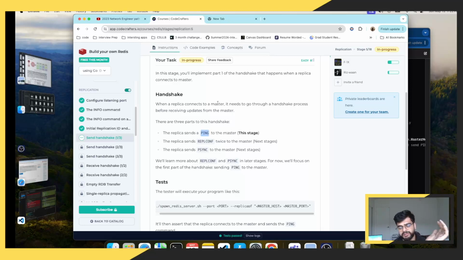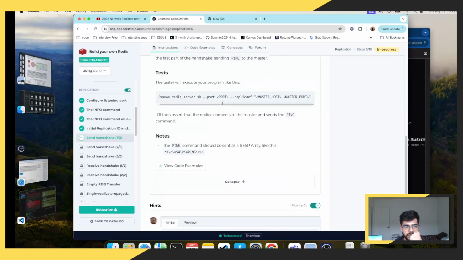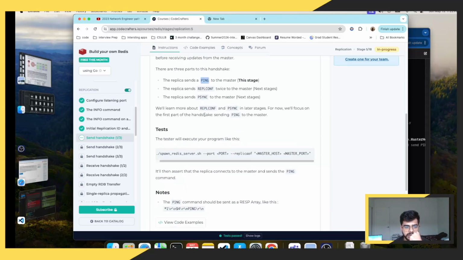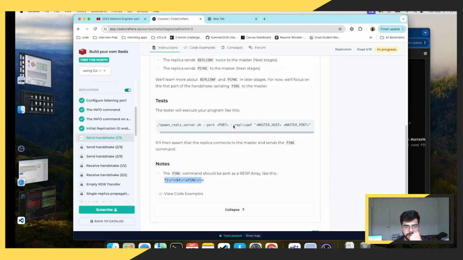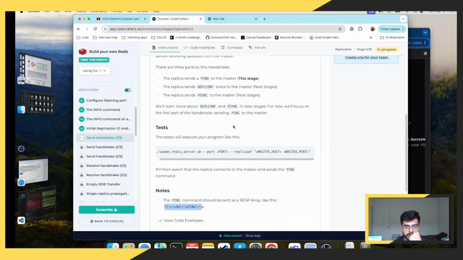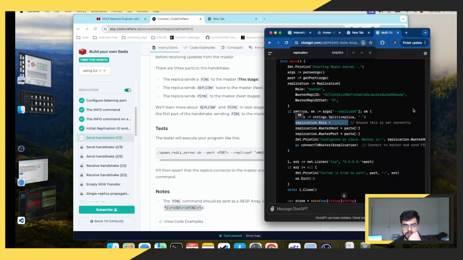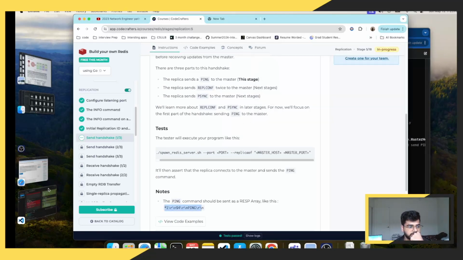It is kind of a Redis command that comes after that, and we'll be testing it here. And this is the Redis command that we received. So yeah, let's put this task into perspective.